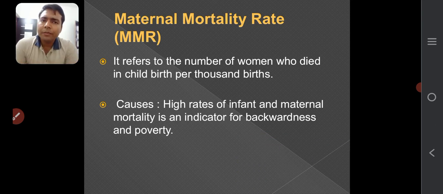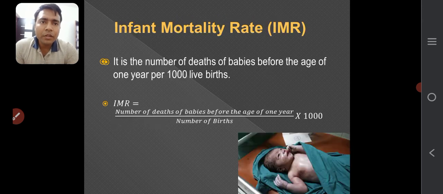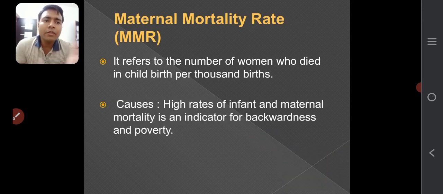Maternal mortality rate. What is maternal mortality rate? It refers to the number of women who died in childbirth per 1000 births. A high rate of infant and maternal mortality is an indicator of backwardness and poverty. If there is a high maternal mortality rate, or you can say a high infant mortality rate, then it means there is some backwardness in that specific country and some poverty. So this is not a good indicator.